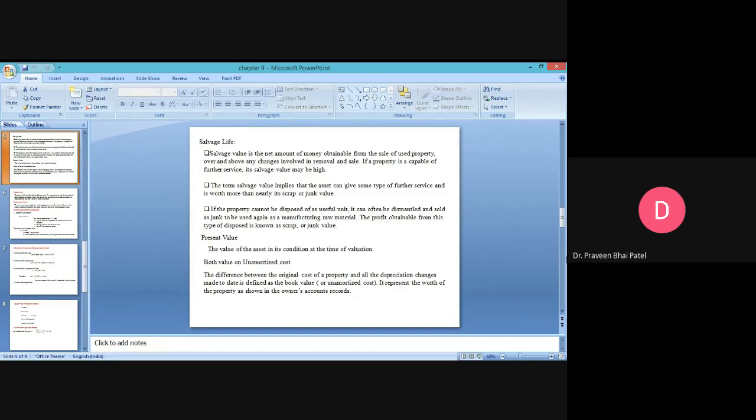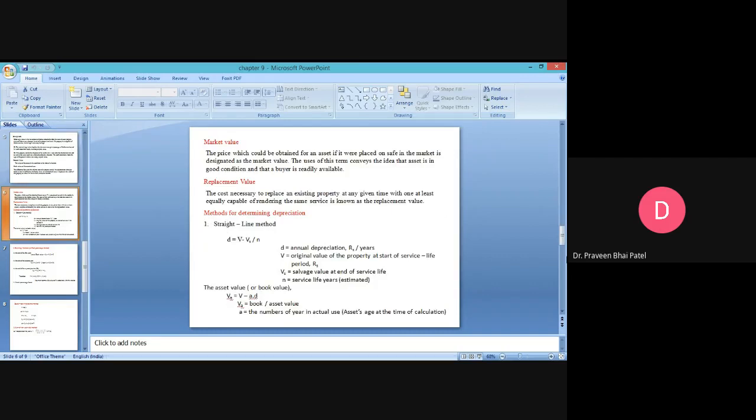So you will have to rely on these conditions, and from this you are going to get to know about the depreciation value. In the next class we will start with the market value, replacement value, and then a number of methods which are helpful in calculating different aspects.